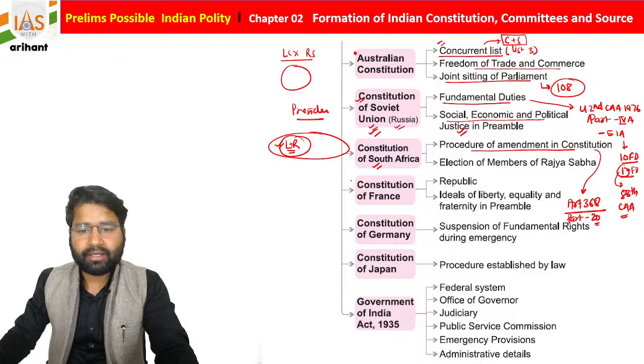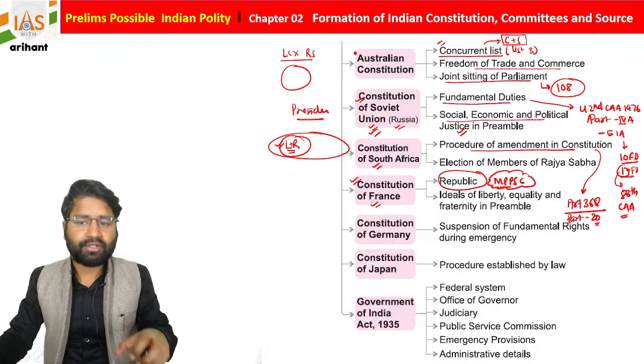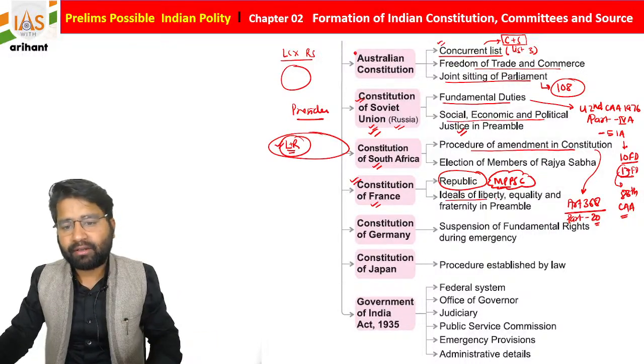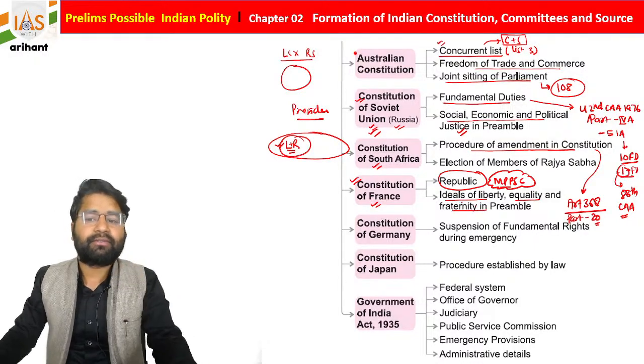If you see here, from the Constitution of France, we derived the concept of republic. Recently in the Madhya Pradesh PSC, in the same paper, they asked a question about where we derived this concept of republic. The ideals of liberty, equality as well as fraternity in the Preamble are also derived from France.